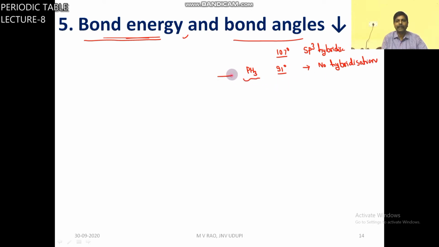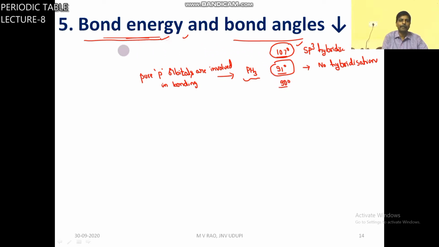In PH3, no hybrid orbitals, pure p orbitals are involved in bonding. Hence bond angle is around 91 degrees, but here sp3 hybrid orbitals are involved in bonding, so bond angle is 107. Next also 91, 90, like this.